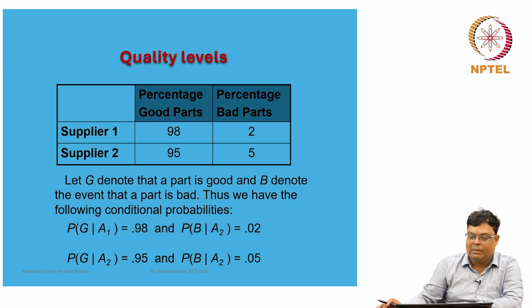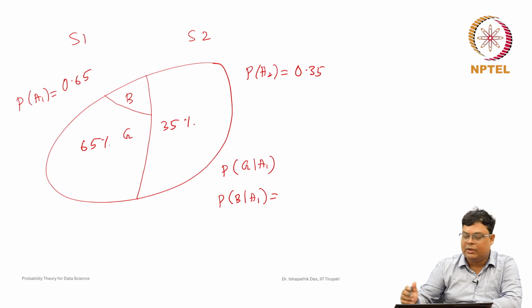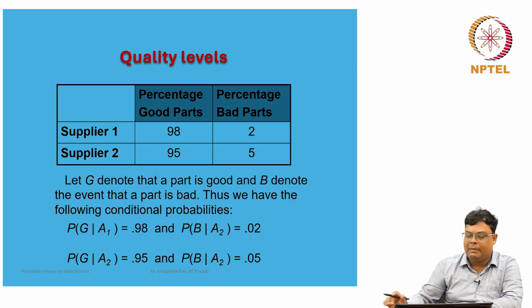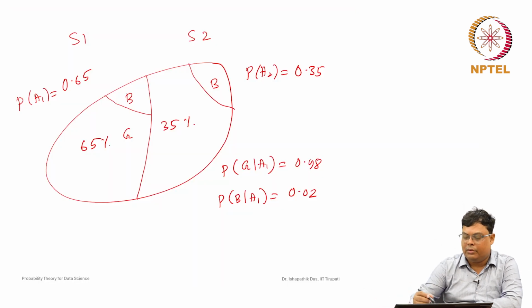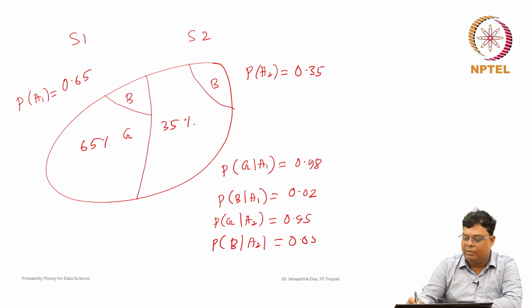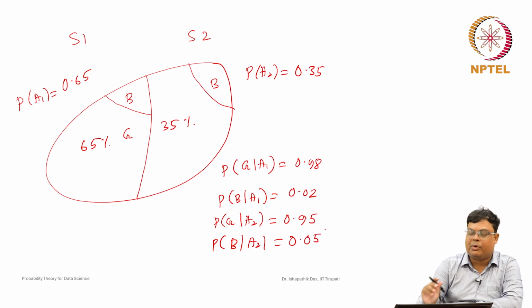Here, the quality percentages: the good part given that it is from supplier 1 is 98%, so P(good | A1) is 0.98. The bad part given supplier 1 is 1 minus that, 0.02. Similarly, the part is good given that it is from supplier 2 with probability 0.95, and obviously it will be bad, given supplier 2, with probability 0.05, which is 1 minus that. All this information is very straightforward.